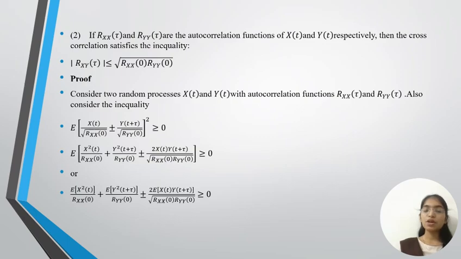Expanding, the expectation of x²(t) over Rxx(0) plus y²(t+τ) over Ryy(0) plus or minus 2 x(t) y(t+τ) over root of Rxx(0) times Ryy(0) is greater than or equal to 0.